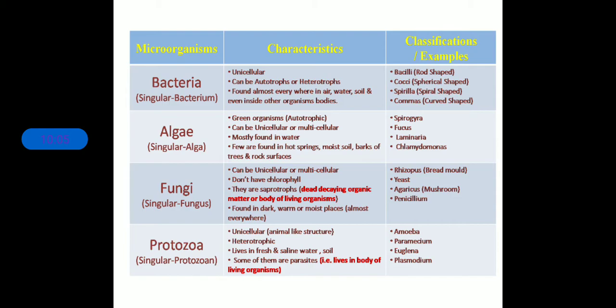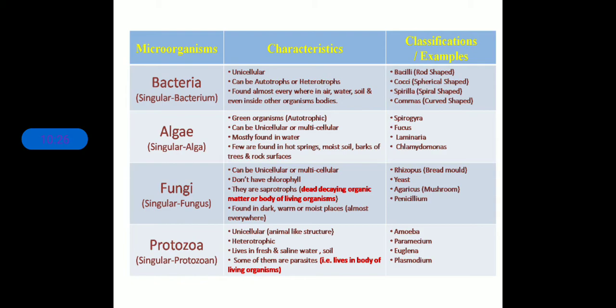They have a structure in such a way that they are responsible for all the biological activities required for their survival, that is excretion, food intake, digestion, reproduction, whatever it is.